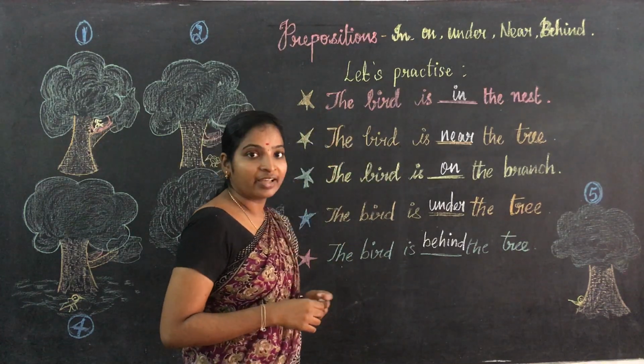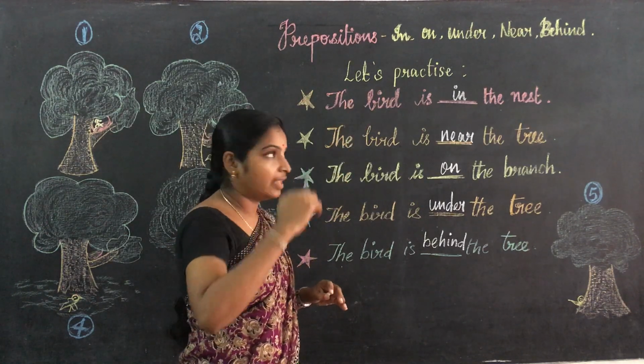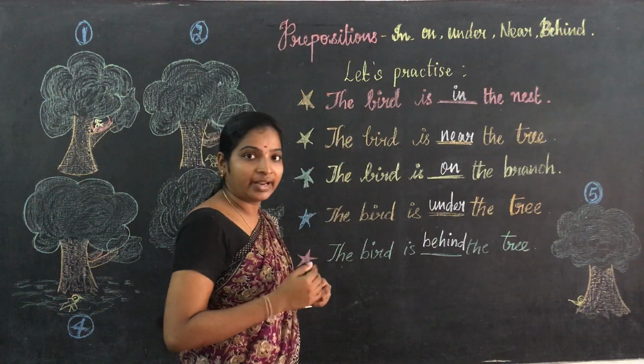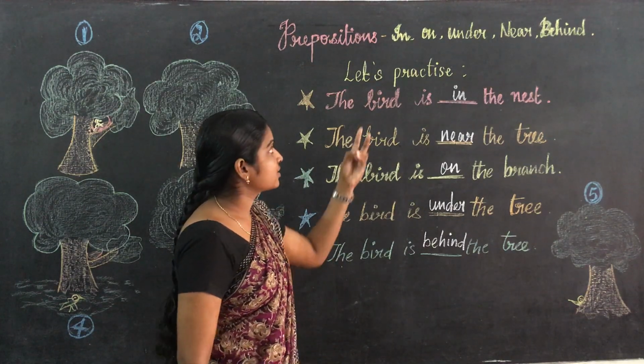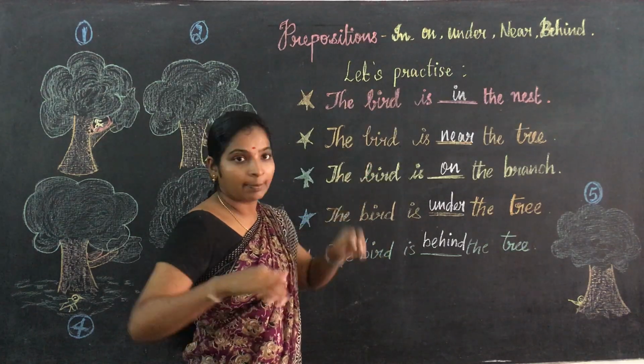Okay, in na enna? Ulla. Okay, and then on enna? Mala. Next, under na enna? Adila. Okay va? Next, near, பக்கத்துல. near na பக்கத்துல. behind, பின்னாடி.